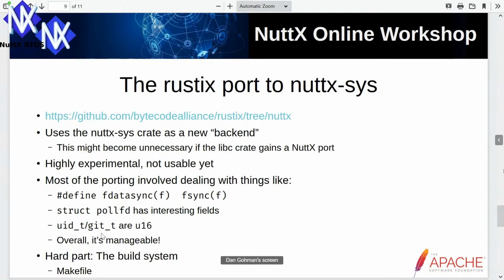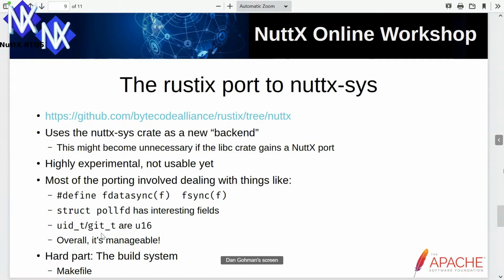And so as I was porting these things, the kind of issues that I ran into were things like in nuttx, there's no fdatasync function. Fdatasync is simply defined with a preprocessor macro to be equivalent to fsync. And so that's fine. As a platform, you can do that. But C preprocessor macros aren't available to Rust. And so Rust needs to have extra bindings to deal with those things, which we can do. It just takes a small amount of extra porting work.